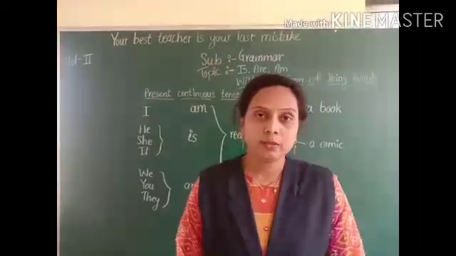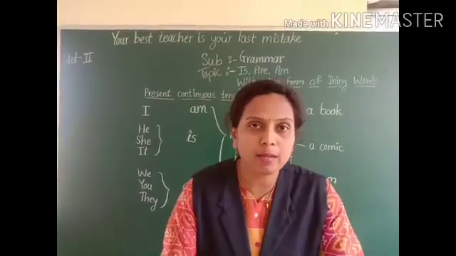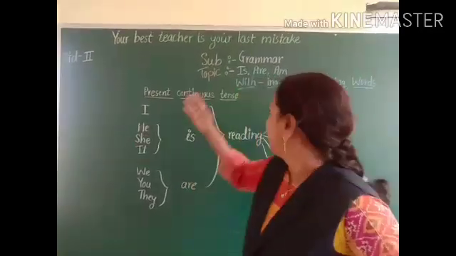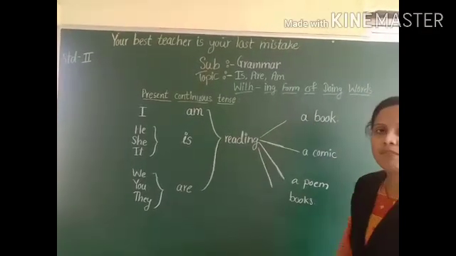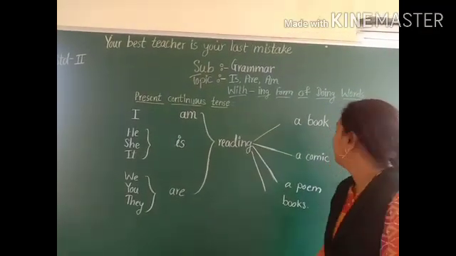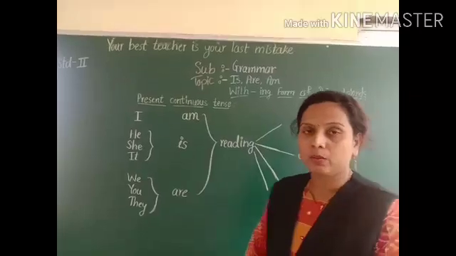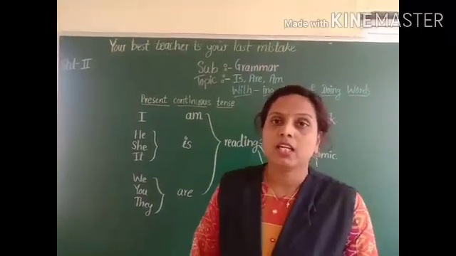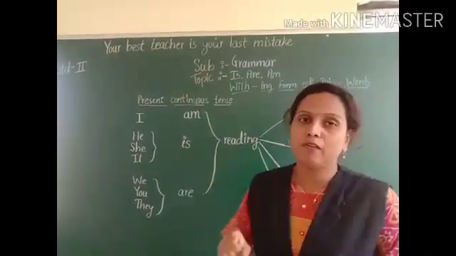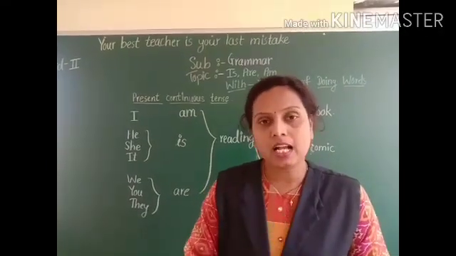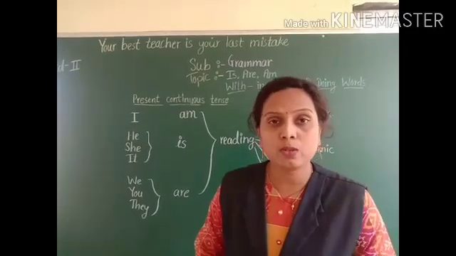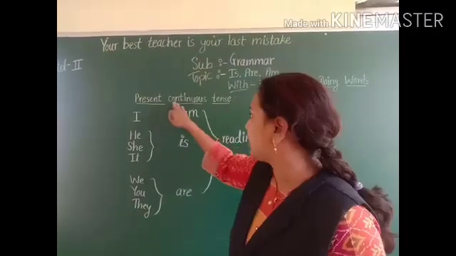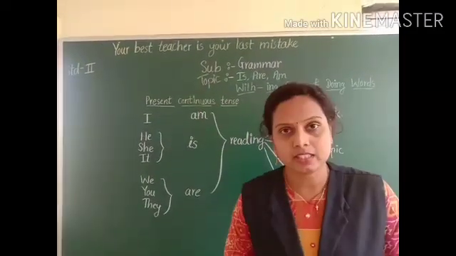Students, in today's session we are going to learn a grammar part, that is the form of is, are, am with the ing form of doing verbs, doing words. See students, this form of is, are or am plus ing we use in present continuous tense.